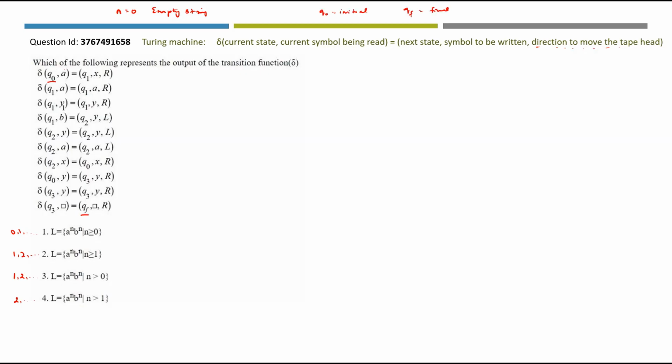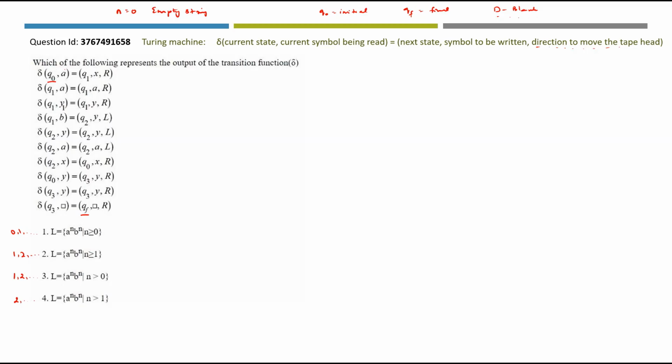And here is something, a symbol like a square. What is this square called? It's actually the blank symbol. Whenever you have a Turing machine, a blank will be denoted as the last character to say that you have reached the end of the string. That is, all the input symbols have been processed and you have come to the end. That is where we make use of blank to say that you have reached the end of the process.